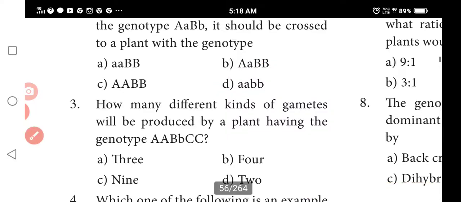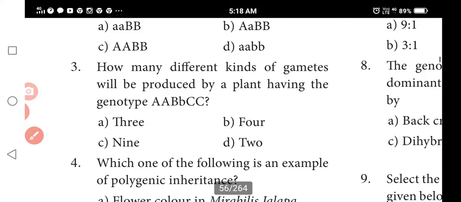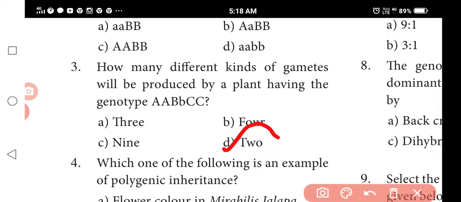Okay? So next, how many different kinds of gametes will be produced by the plant having genotype capital A, capital B, small b, capital C? So how many different kinds of gametes will be produced in the pea plant? From this genotype, there will be 2 types of gametes. So what can come?